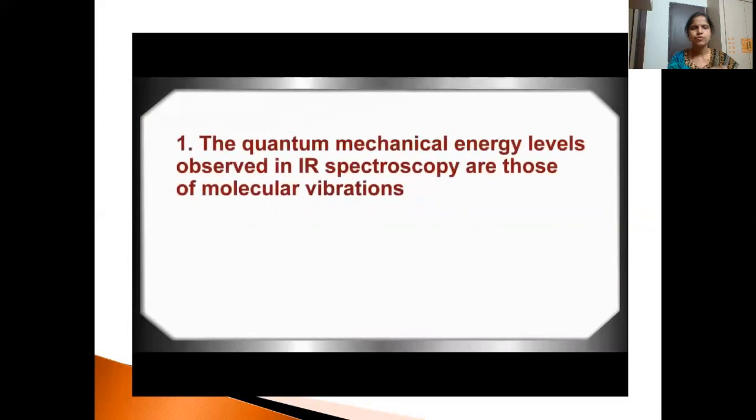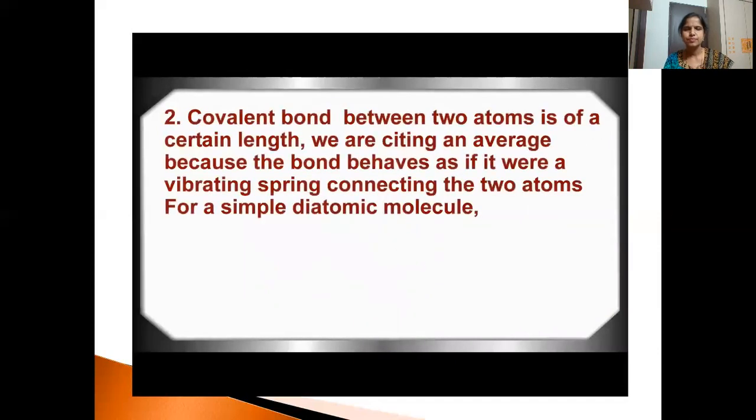Then the process of IR spectroscopy: when a molecule absorbs energy from the IR, molecular vibrations take place, which are of different types, stretching or bending. In stretching the bond length changes, and in bending the bond angle changes.